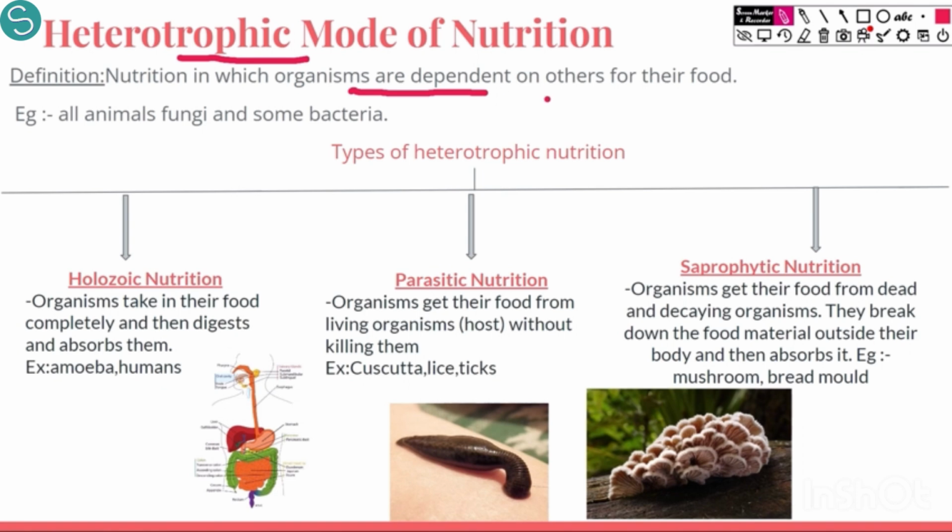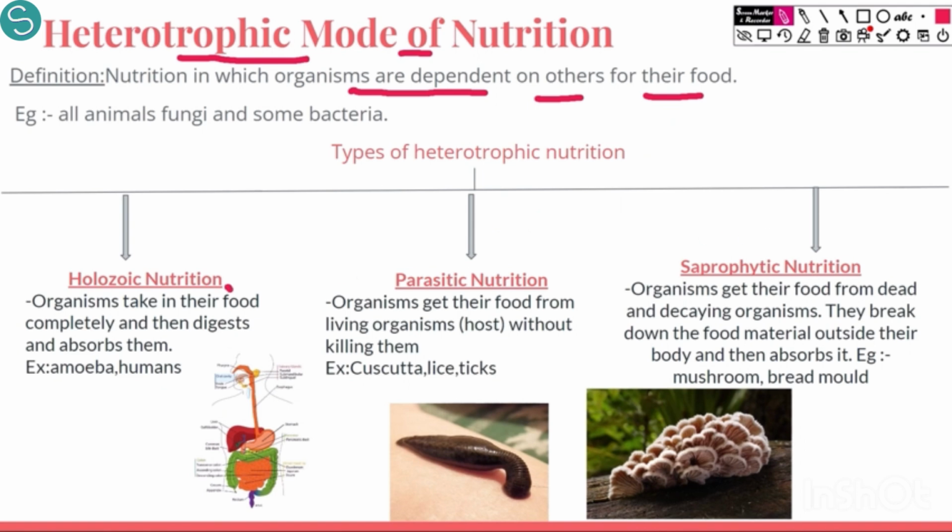One organism may consume plants, like a giraffe consumes the leaves of plants, whereas some organisms may also consume other animals, such as carnivores. We have lions and tigers, they consume other animals. So they are also heterotrophs and they follow the heterotrophic mode of nutrition. All these organisms are dependent on others, or dependent on plants directly or indirectly, for their food. Now we have three different types of heterotrophic mode of nutrition.